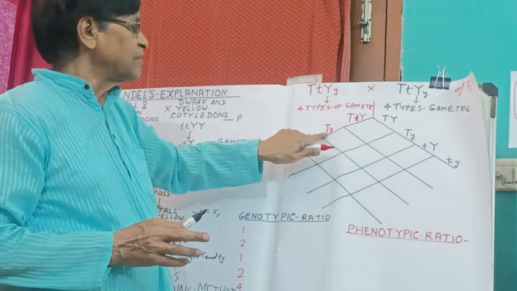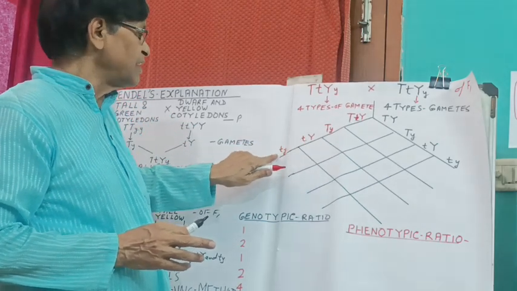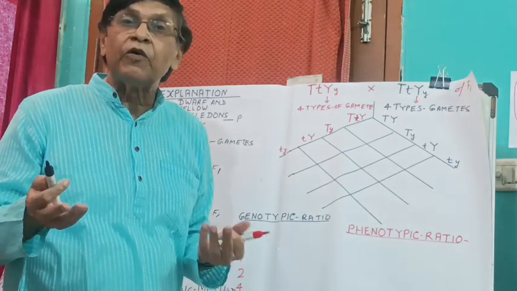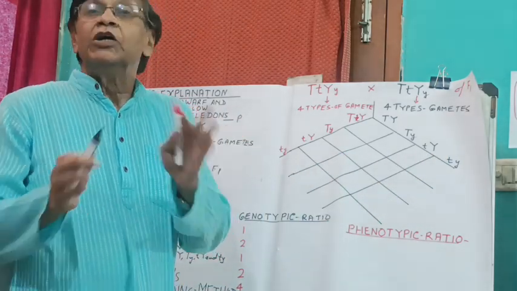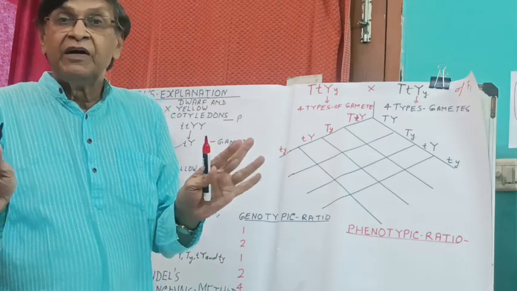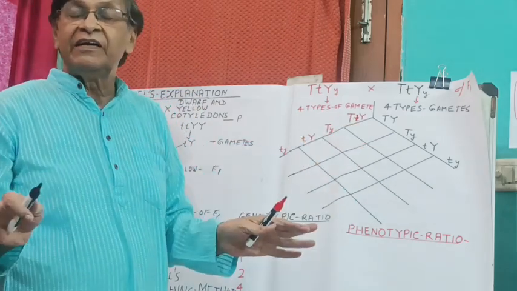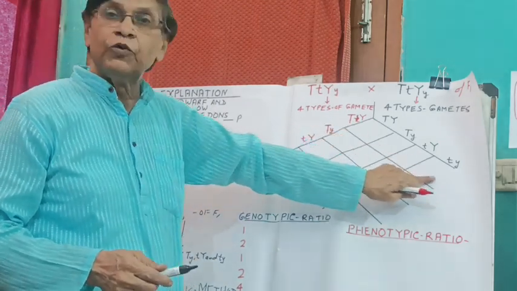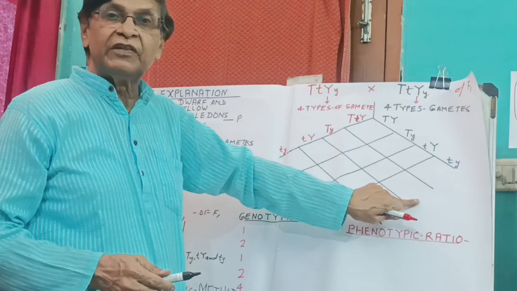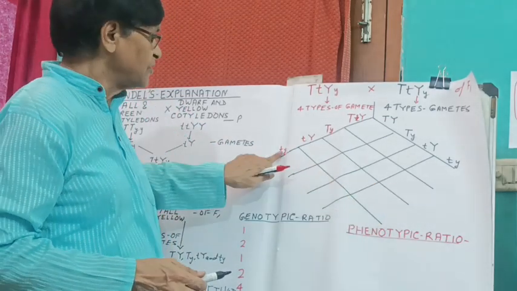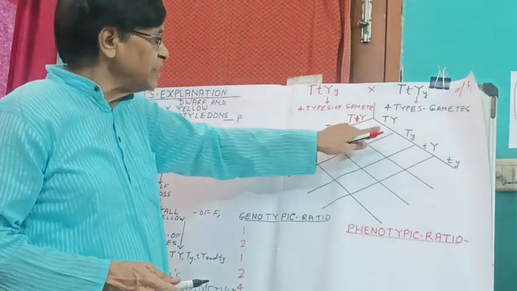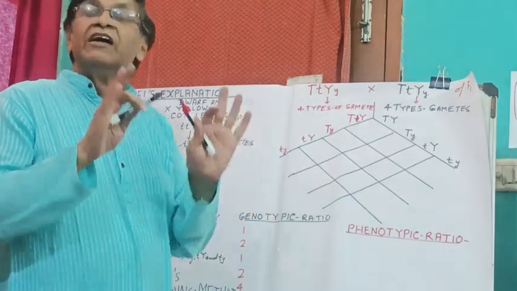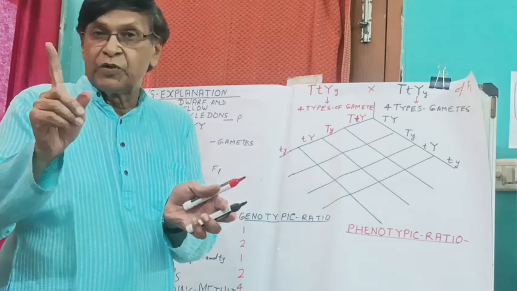Capital T capital Y, capital T small y, small t capital Y, small t small y. Here also we have 4 types of gametes. So how many combinations will be formed? 4 into 4, 16. You do not have to remember it. You simply have to write it in arithmetical calculation style, each one in all the 4. First of all, you have to write the capital letter, then the small letter, right?